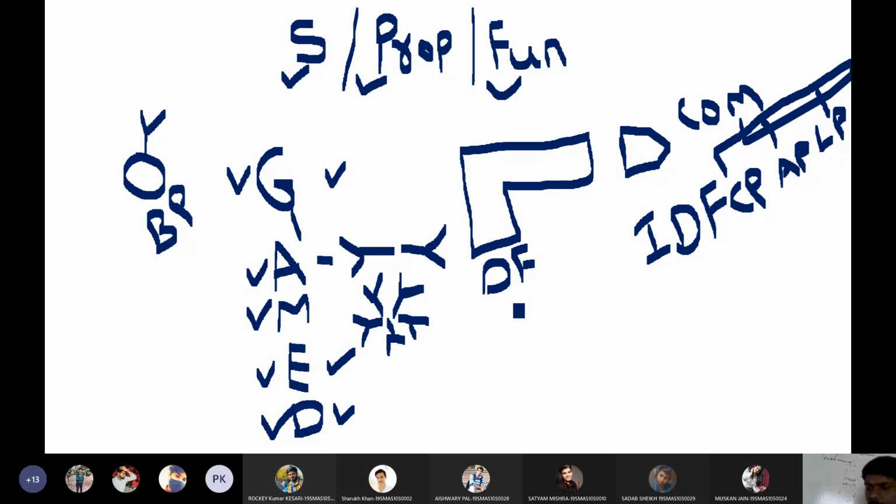What are the four direct functions of antibodies? Can anyone say the direct functions of antibodies? Precipitation, agglutination, neutralization, and lysis. Very good. Agglutination, precipitation, neutralization, and lysis. These are the four important direct functions of antibodies.